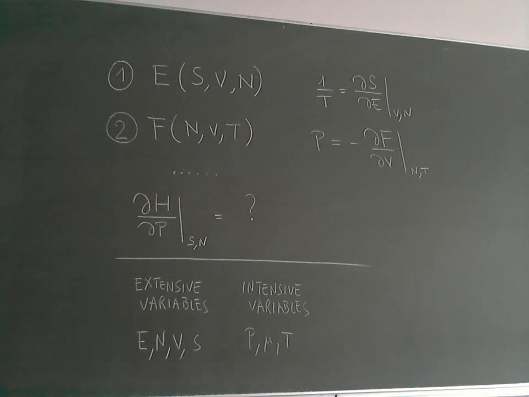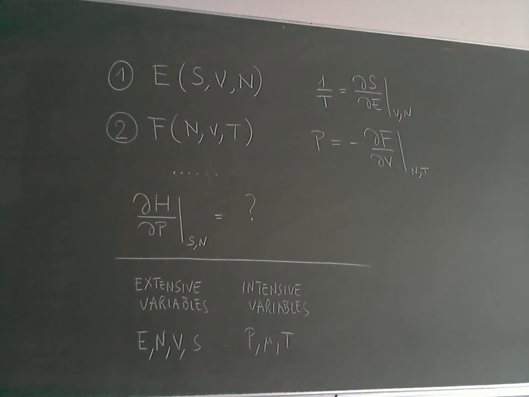The volume will be V divided by 2. The entropy will also decrease, right? So these are extensive variables. When I divide my system in 2 or in some parts, these extensive variables will be divided by the number of parts into which I divide the system.